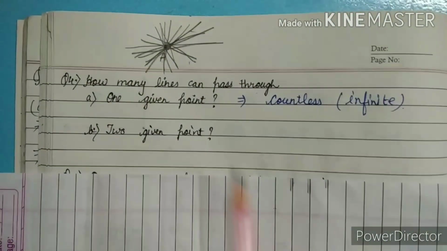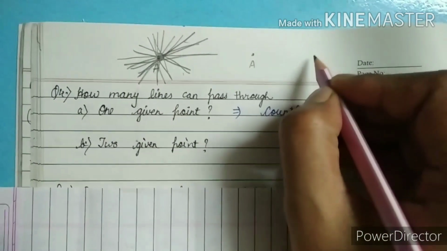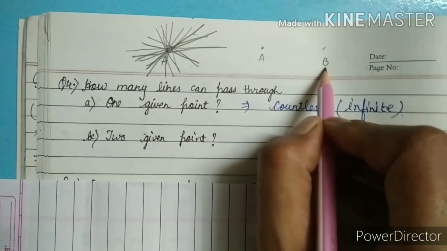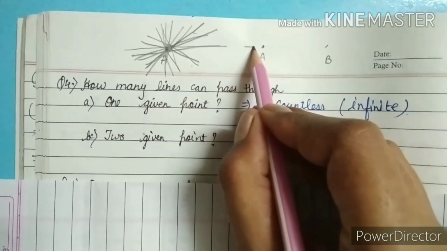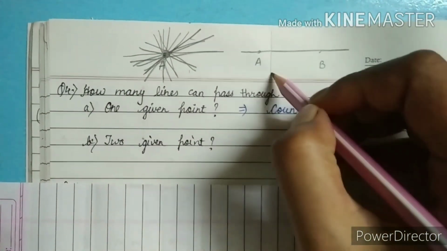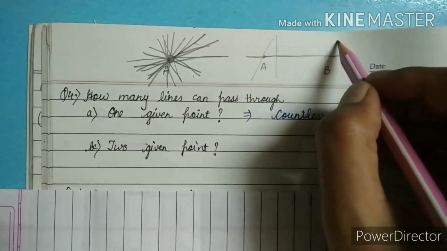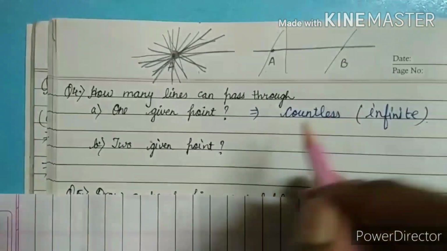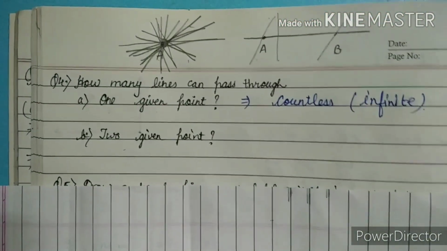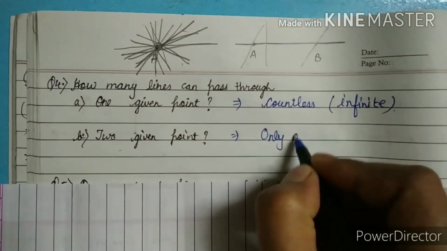B is two given points. It means if we take one point as A and the next point as B, we have to draw a line that passes through A and passes through B. If I draw this line, is it passing through A to B? No. If I draw this one, no. Here it passes through A but not B. If I draw another from here, it passes only through B, not A. It means for two given points we have only one line that passes through both. So its answer is only 1.